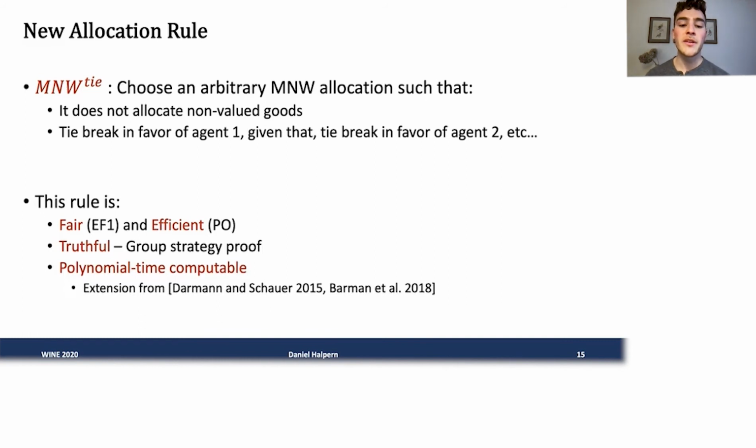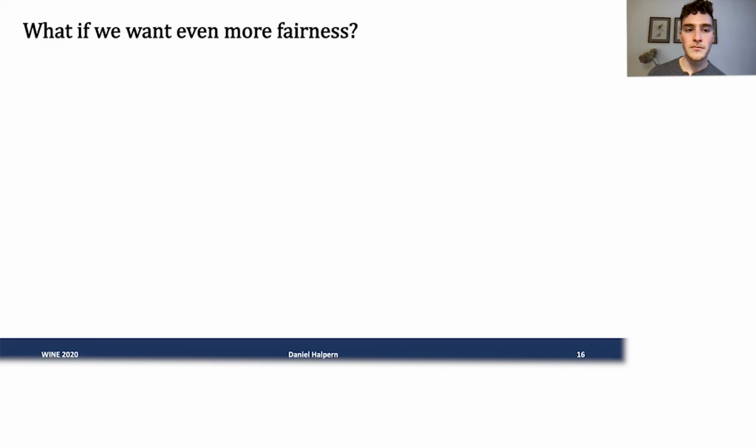Although it was known in the past how to compute an arbitrary maximum Nash welfare allocation, we show how to extend this to our rule, which is not actually totally obvious, mainly because there may be an exponential number of maximum Nash welfare allocations, and our rule is only allowed to choose a small subset of them. So that's all well and good. It's pretty much as good as we can get for these types of properties.